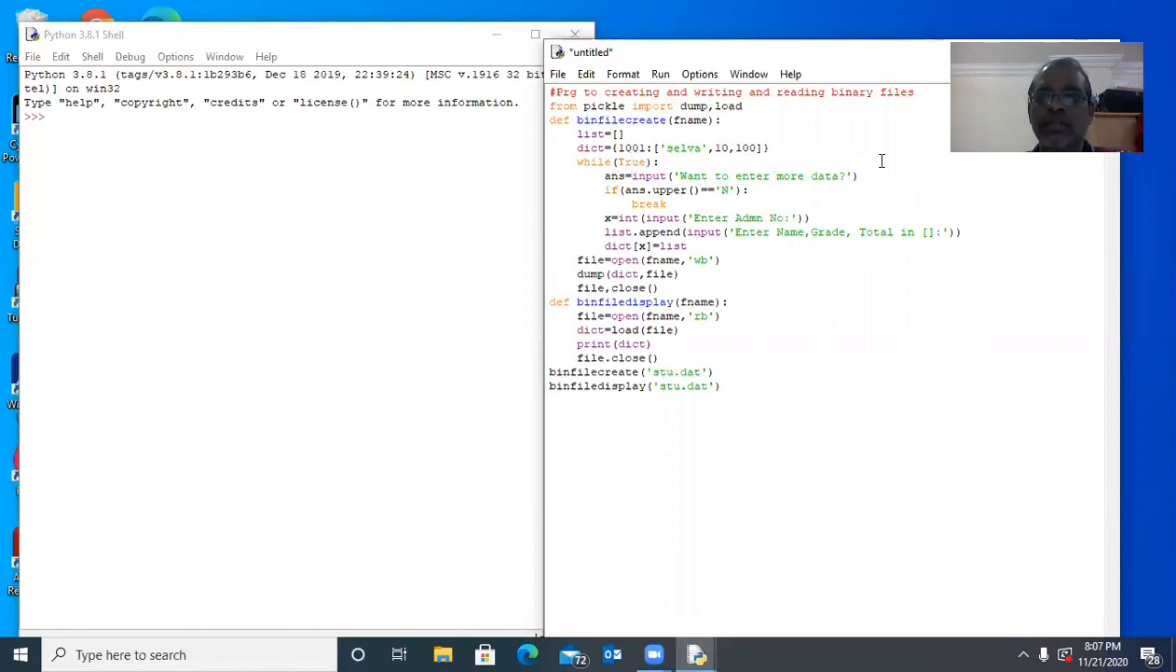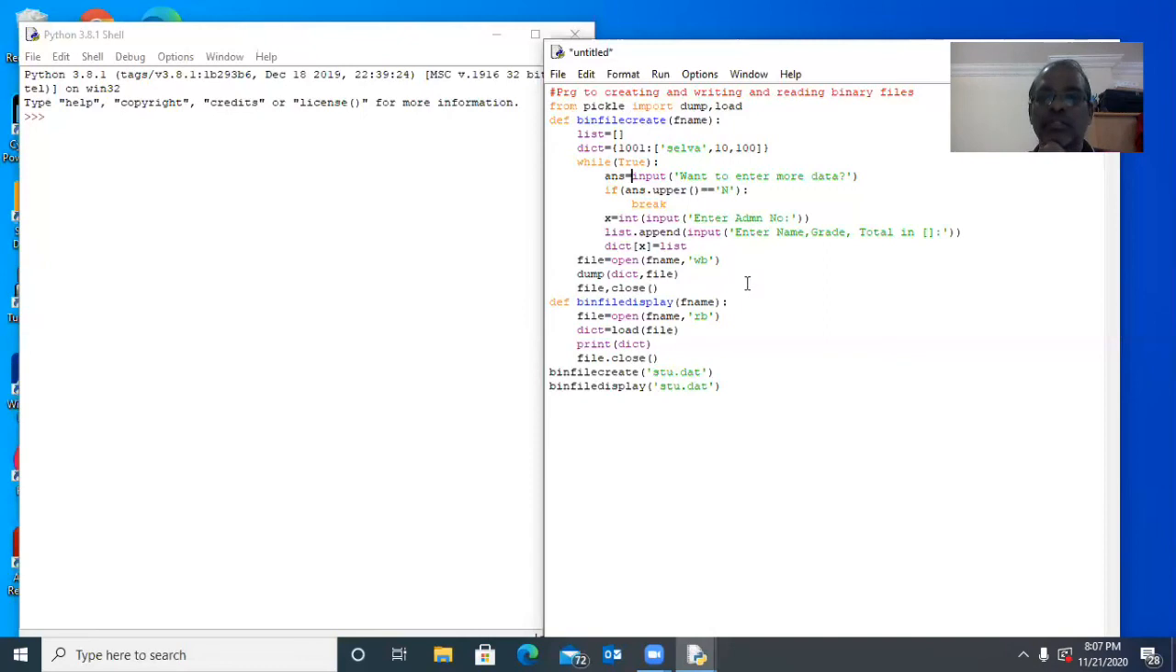Answer. Here I will keep small n. So answer dot upper, small n dot upper, capital N, that is equal to N. N equal to N, condition true, break will be encountered. The cursor comes out of the while loop. So here we are creating one file object, that is f name. F name means stu.dat will be created in write binary mode only. Dump dictionary, the dictionary is the object which is dumped, or written, or stored into the file. Okay, the file is stu.dat. That's good.